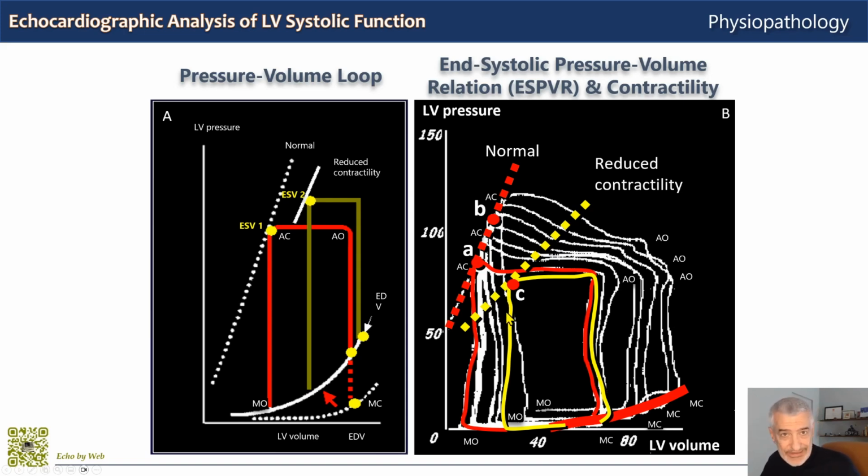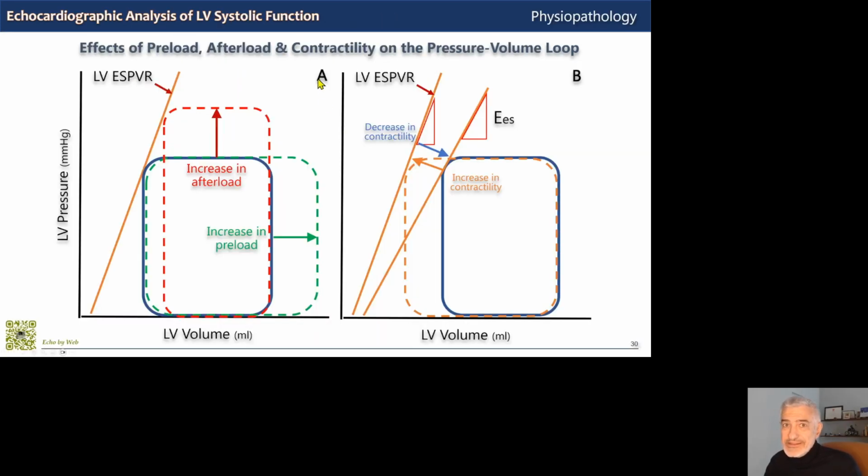Thus, in echocardiography, in the same patient, an increase in end-systolic volume tends to suggest a reduction in myocardial contractility, while a reduction in end-systolic volume per se would suggest an increase in contractility. However, it is not possible in a clinical setting to compare contractility between different patients using only end-systolic volume. Now here in panels A and B, you can see the different effects of preload, afterload, and contractility on the ESPVR, which is the end-systolic pressure-volume relationship.